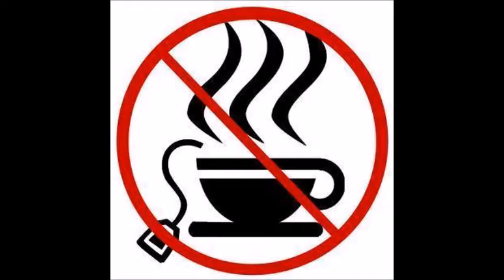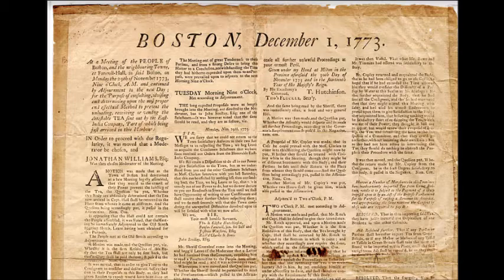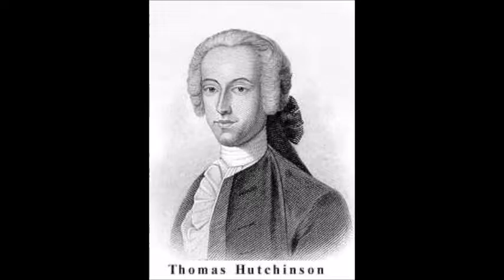The colonists did not like the Tea Act, and they began to protest receiving the tea. This document is actually a primary source. It reports on a meeting that was held to get the tea that was shipped from the British East India Company to Boston to be sent back to Britain. However, the governor of Massachusetts, Thomas Hutchinson, refused to ship the tea back to Britain. His refusal led to outrage, and on December 16, 1773, the Boston Tea Party occurred.